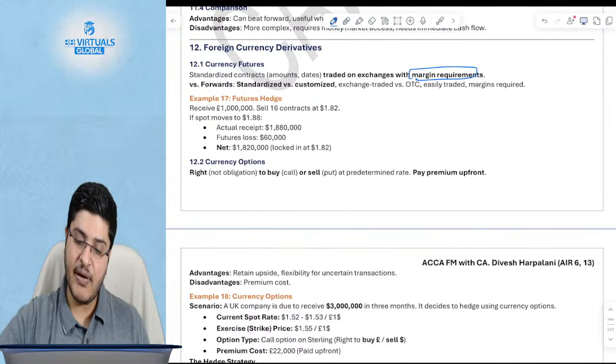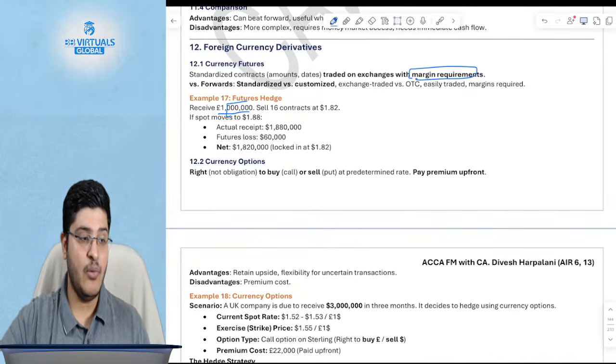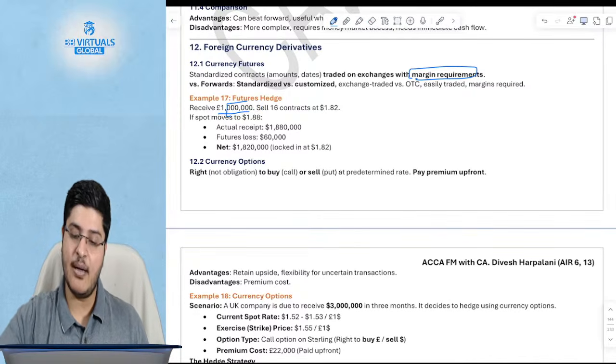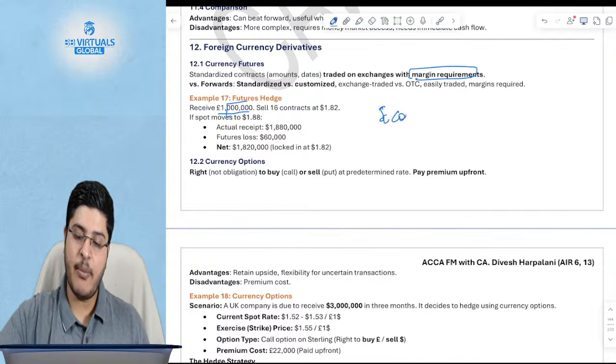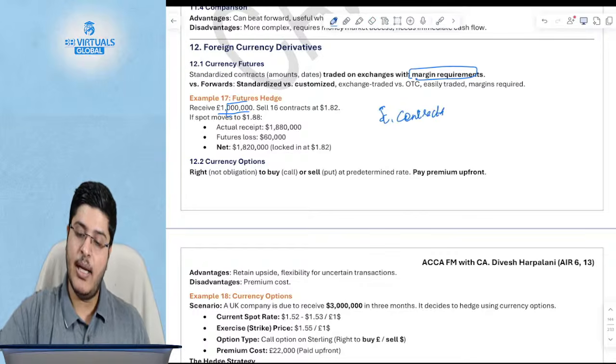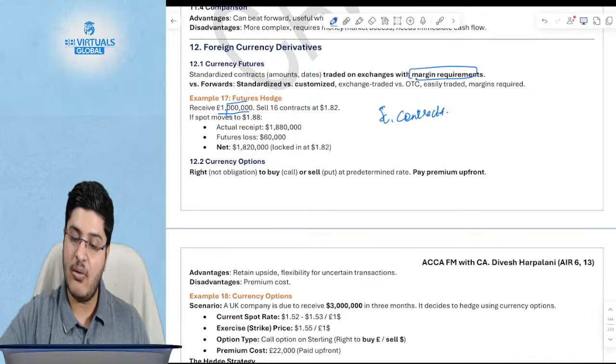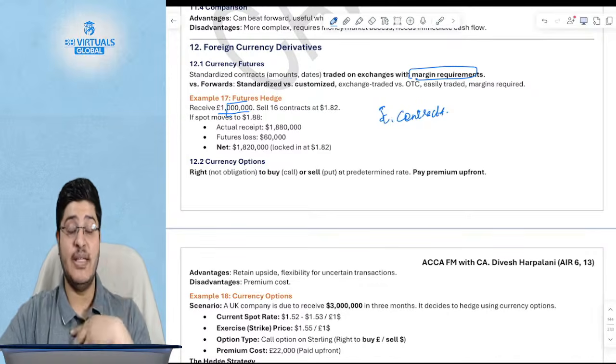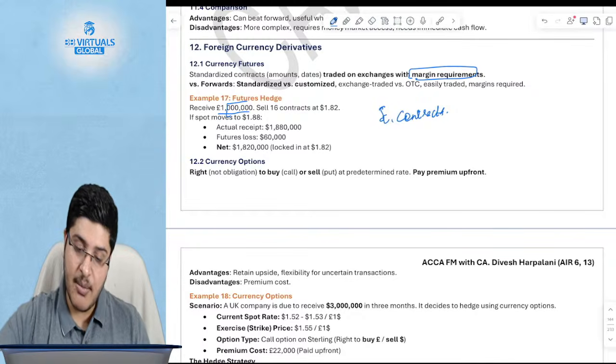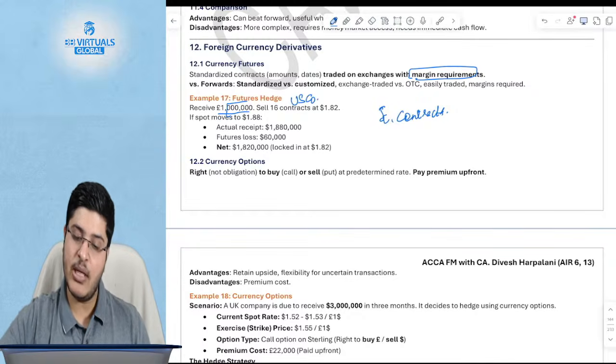Okay, the same logic applies. If you have to receive, what do you do? Say there are pound contracts and you have to receive pounds.